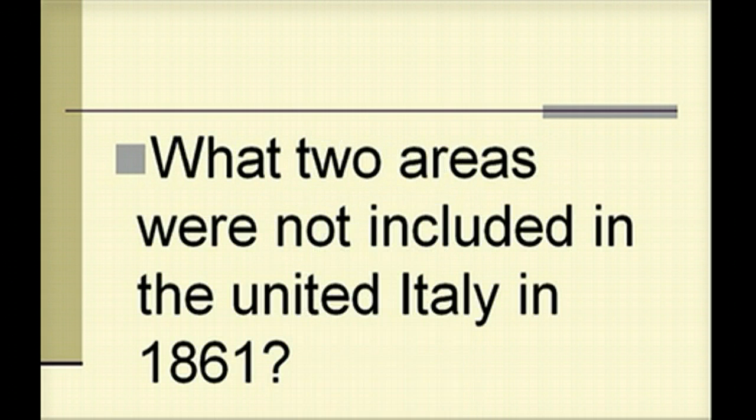What two areas were not included in the unified Italy in 1861? This is where that map breaks into 3 parts. So look back in your notes. What two areas were not included in the United Italy in 1861? They would be the last 2 to be brought in.